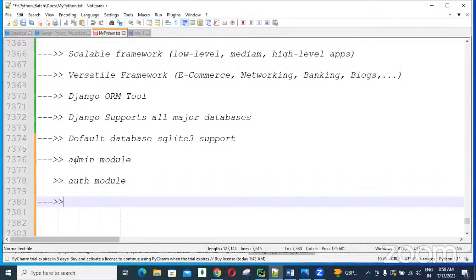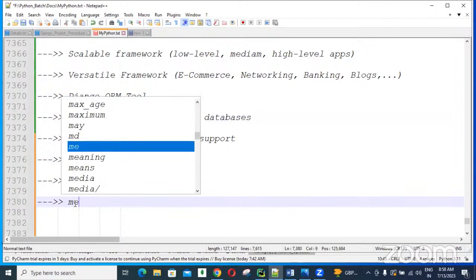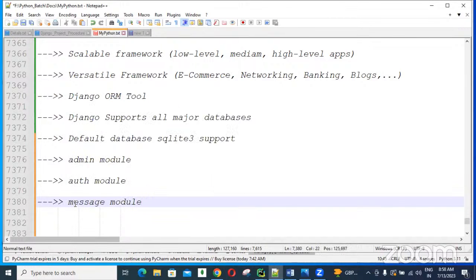These all things separately, I'll take care, guys. Clearly, database related, ORM related, admin related, authentication related, like that. And they are providing one message module also, guys. Using the message module, we can provide user-friendly messages, guys. When we are using a username and password, we can display: your username or password is invalid, please enter a valid password. Like these kinds of messages we can display, more friendly messages, guys.